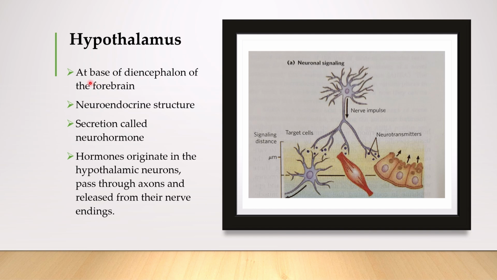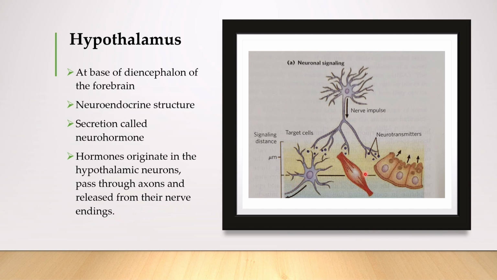Hypothalamus. The location of hypothalamus is at the base of diencephalon of the forebrain. Hypothalamus is considered as a neuroendocrine structure. The hormones secreted by hypothalamus are called neurohormones. These hormones originate in the hypothalamic neurons. Once the signal is triggered, these hormones pass through axons and release from their nerve endings and reach the target cells.